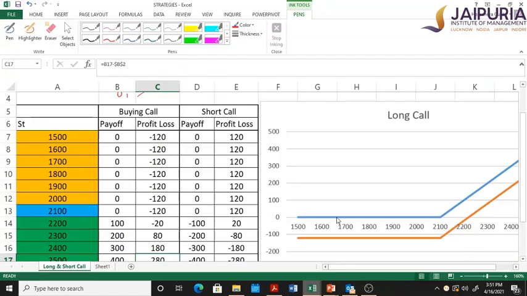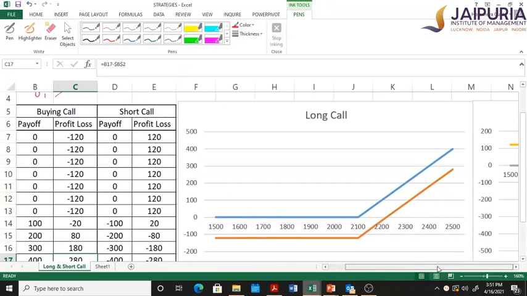From the graph itself we can see the payoff, denoted by the blue line. The payoff of the buyer of a call option can never be less than 0. These are the 0 values where he has not exercised the call option, and now he has started exercising it, and therefore he has unlimited payoff. The higher the price goes, the more the payoff will increase. The profit and loss will be lower by the amount of premium he has paid.